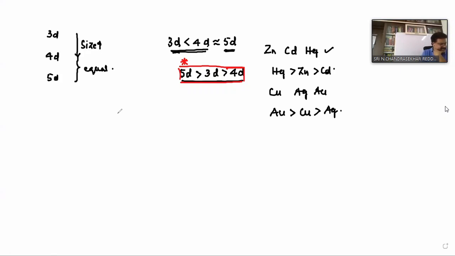Next. But you see, in case of the nickel group, nickel, palladium, and platinum are there. Platinum should be greater than nickel, nickel should be greater than palladium, no? But palladium is more. Here, platinum is greater than palladium, and palladium is greater than nickel. Means what? This is a 5D element, this is a 4D element, and this is a 3D element. That's what the exceptions are, right?